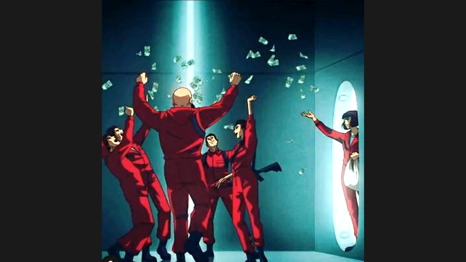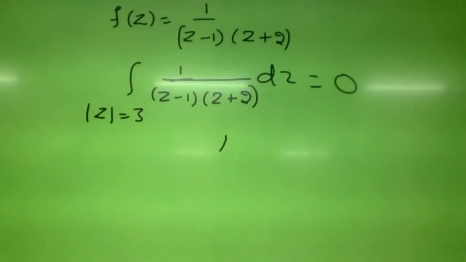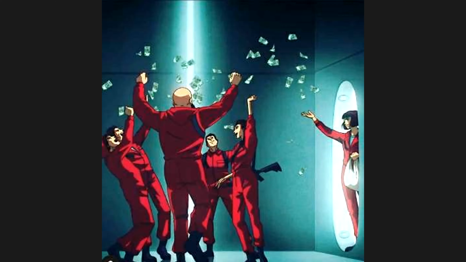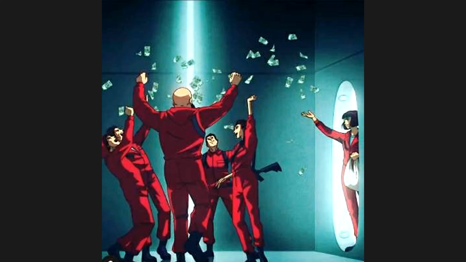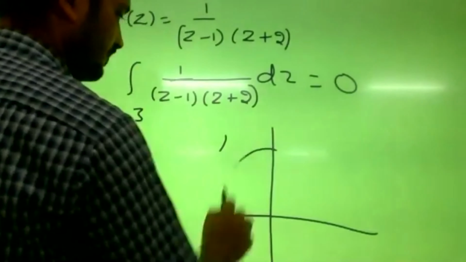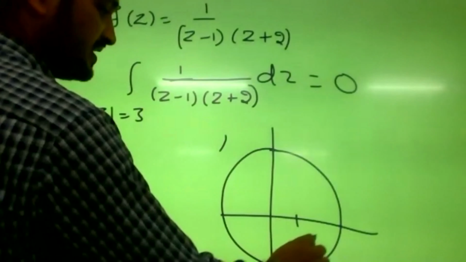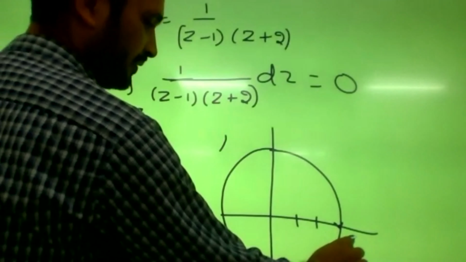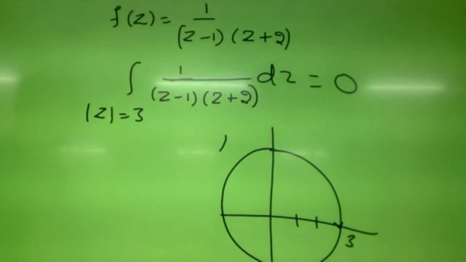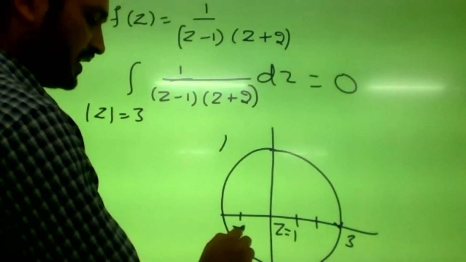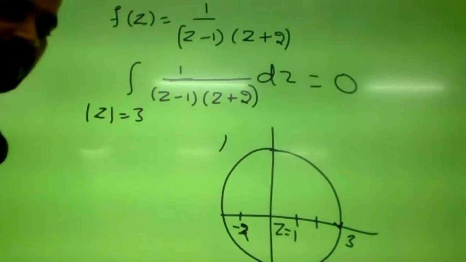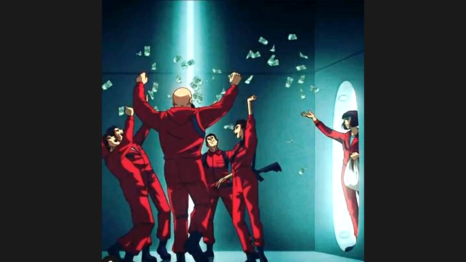Sir, yes. Two points are there, no, sir. There are two points, but that's not the issue. Analytic, sir. So the curve is mod z equals 3, right? Mod z equals 3, so this is the point 1, this is 2, this is the point 3. Both the points z equals 1 and z equals minus 2 will come inside. Both are inside, sir. Yeah, both points lie inside.